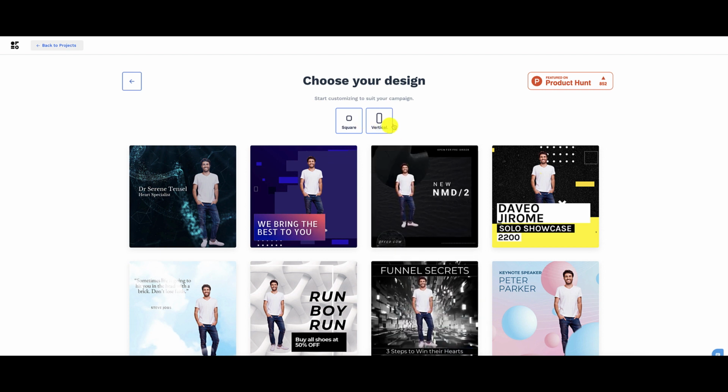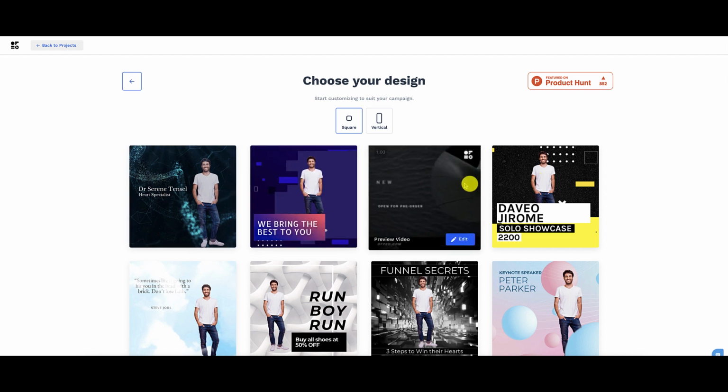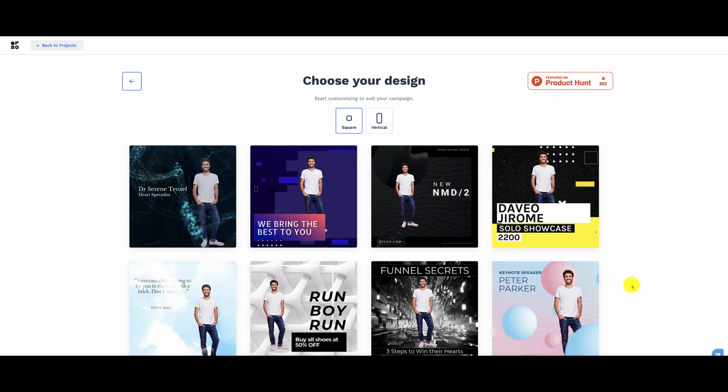But anyway, from right here, you're going to choose your design. So you can choose square or vertical. If I choose vertical, what will happen is it will reconfigure everything. It'll choose these same designs that are here. But again, depending on the processing speed, it's going to take a while for it to do that. Okay, there's a lot of things going on under the hood with OFFEO, so you need to be aware of that.